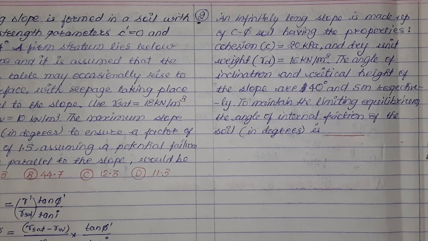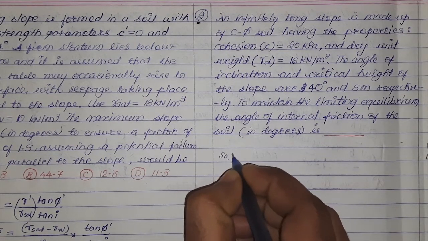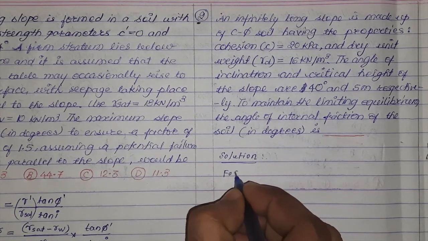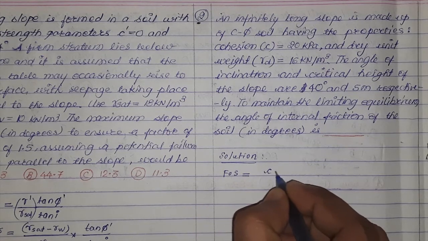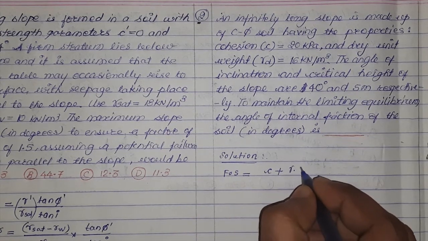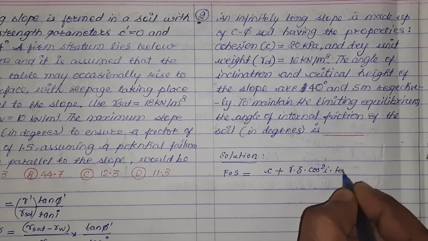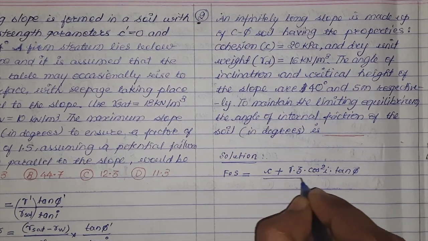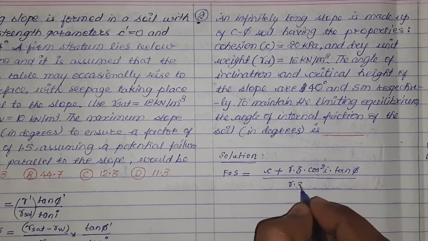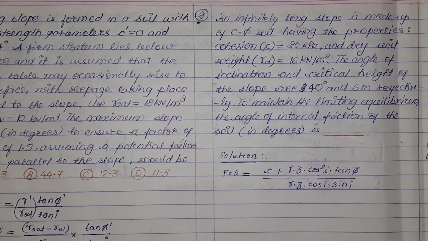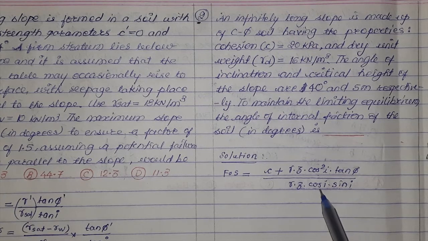The slope is made up of cohesive frictional soil and it is an infinite slope. Hence, factor of safety would be given by the formula: factor of safety equals C plus gamma Z cos square I multiplied by tan phi, divided by gamma Z cos I sin I. Here I is the inclination of the slope, phi is the angle of internal friction.